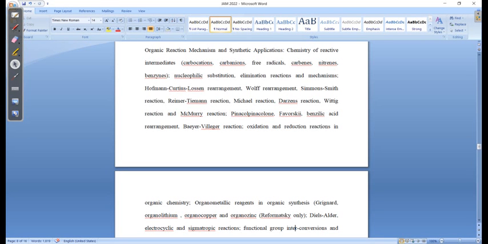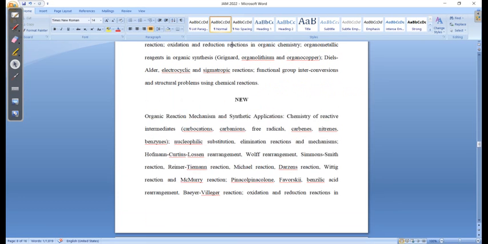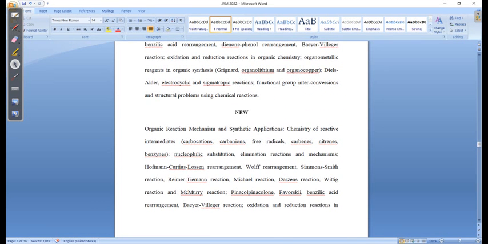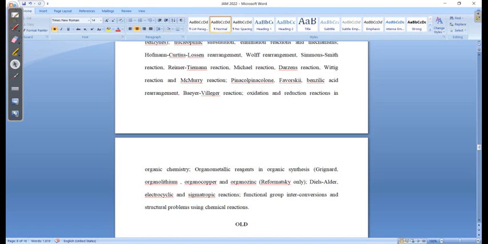Okay, so Reformatsky reaction means they have included your organozinc compound. In the old syllabus, if I go back and see my old syllabus, earlier you were having only your organolithium and the organocopper compounds, but now they have included your organozinc compounds. Okay, and then the Reformatsky reactions. So you know the Reformatsky reactions, conversion of the carbonyl compounds into the hydrocarbons, they have included these things.